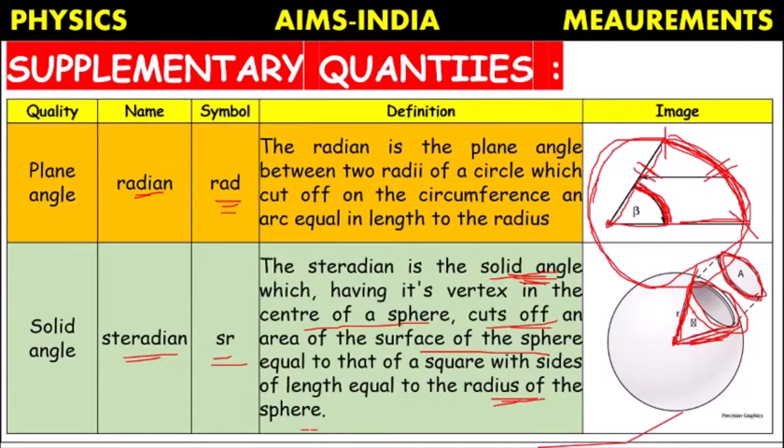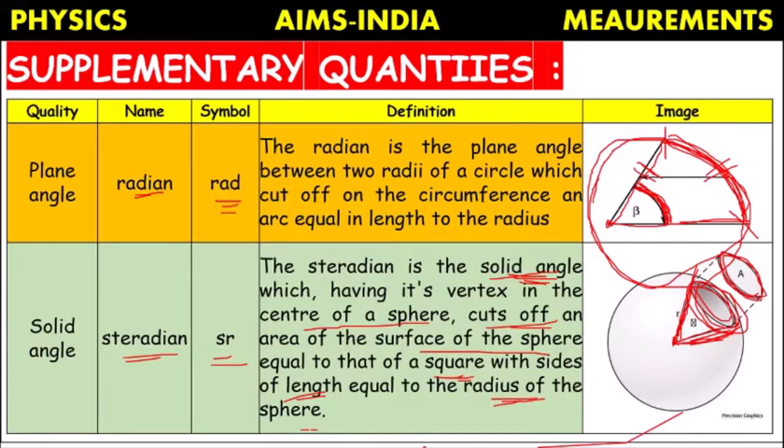Now we are cutting off this part. We are taking some surface out of the sphere, such that its vertex is formed at the center. If we take that part out, it will cover some surface area which is equal to the area of the square whose side length is equal to the radius of the sphere.